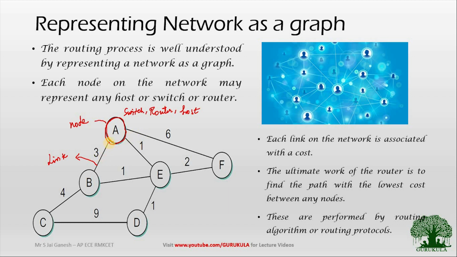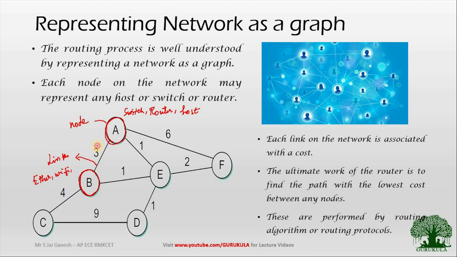Then you have another line which is connecting two different nodes, and these lines are what we call a link. This link can be anything. It can be an Ethernet cable, or a Wi-Fi link that is connecting the nodes, or any connection media that is establishing the connection between one node and another node. It can be viewed as a medium. It can be wired, it can be wireless. If it is wired, it can be Ethernet, or coaxial, or fiber, or whatever it is. That is what we call a link.